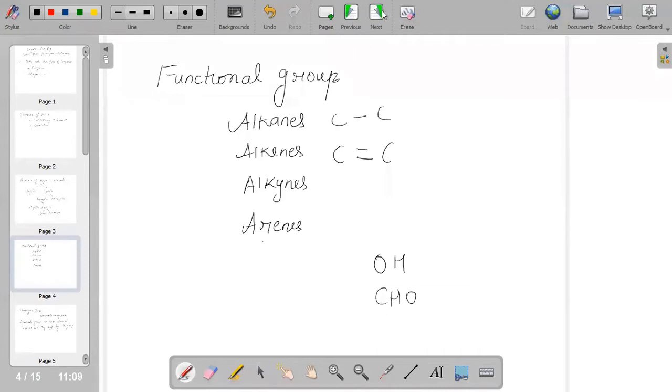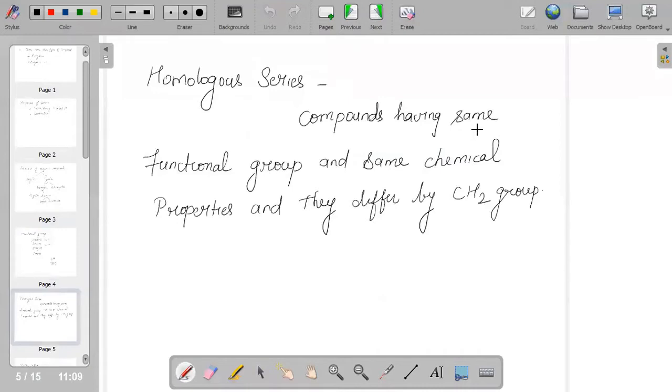And next we say, what is a homologous series? Compounds having the same functional group and same chemical properties, but they differ by a CH2 group, and their difference of atomic mass will be 14. So compounds having the same functional group and same chemical properties, with a difference of a CH2 group, that is what we call a homologous series.